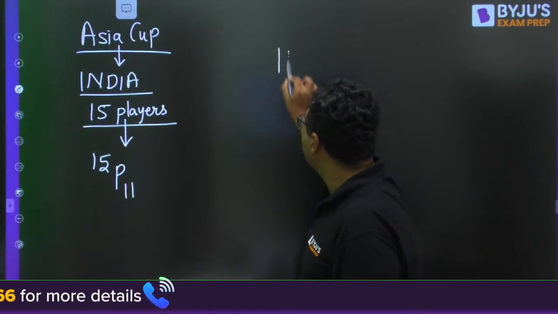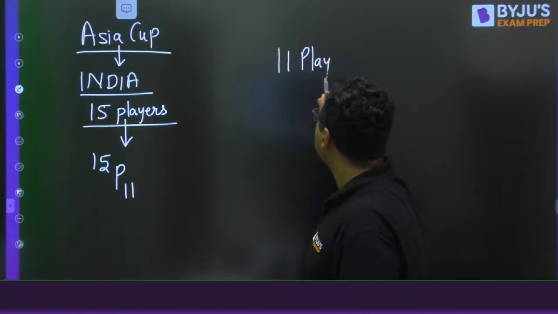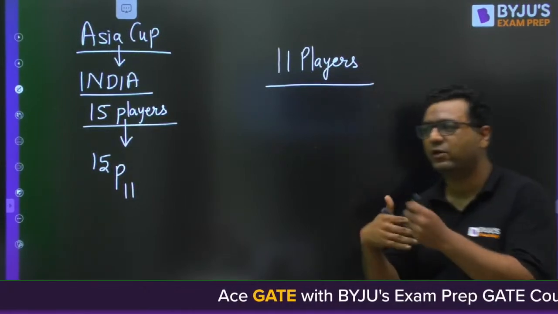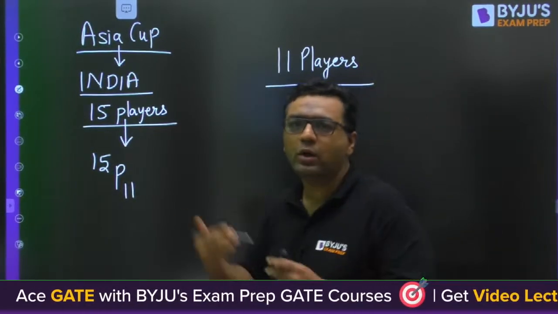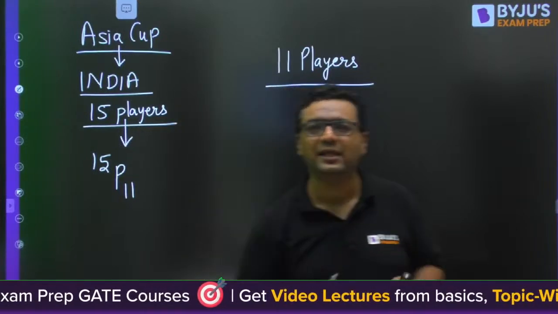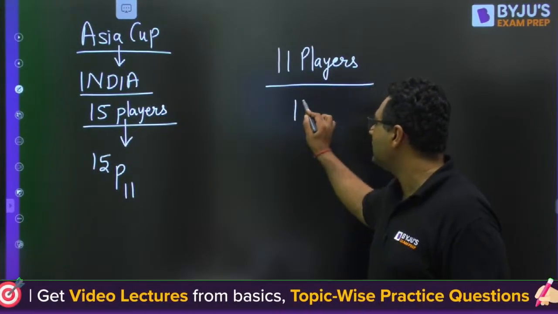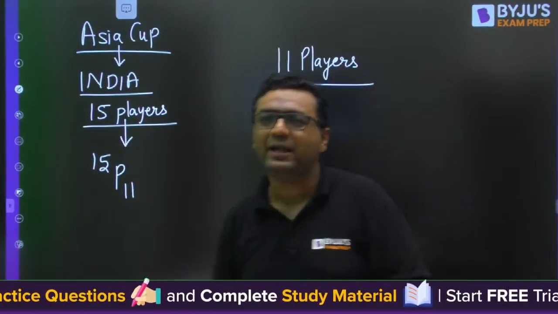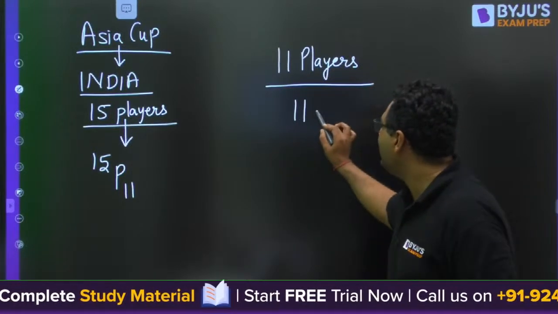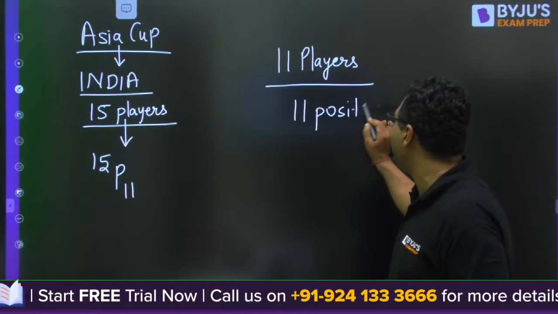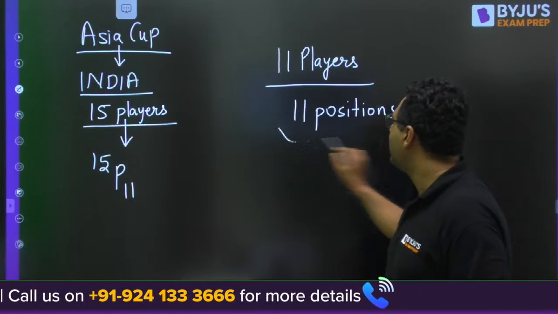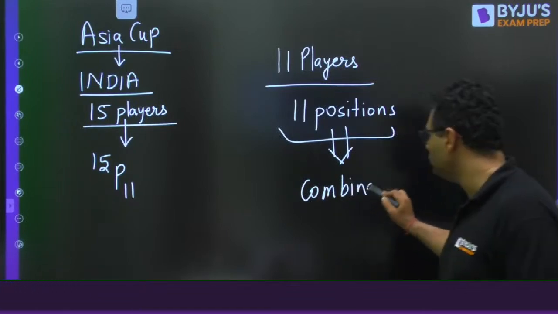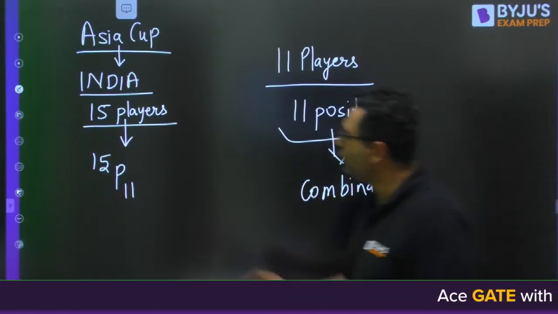Now you have selected the 11 players, and you also need to set them at 11 positions. You will decide whether Rohit Sharma will open, or Ishan Kishan or Shubman Gill at the top. When you put those 11 players at 11 positions, you would be using the combination. So here we are going to use C and here we are going to use P.